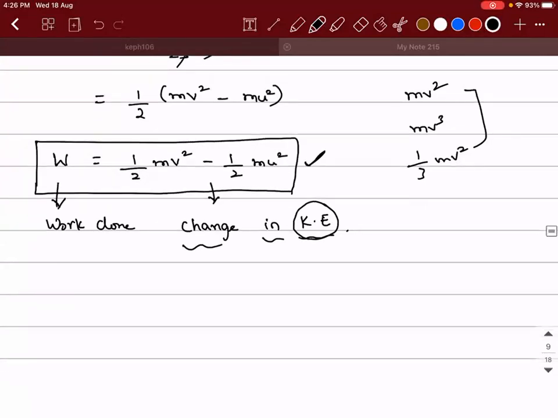So from this we can say work done is equal to change in kinetic energy, and this has a name called the work energy theorem.